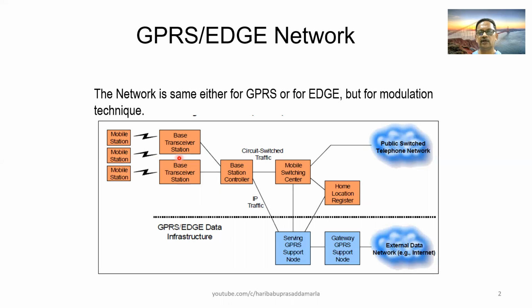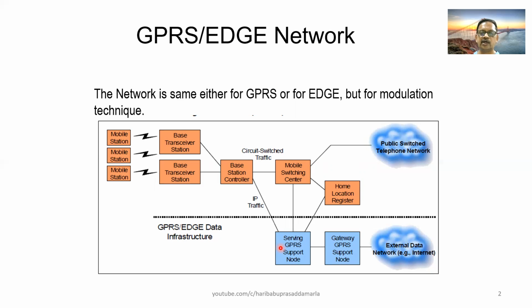Whatever the elements we have shown in brick color, it is nothing but our circuit switched GSM network, which is connected to the public switched telephone network for communication with the landline network. Only the bottom part after this dotted line, whatever elements we have shown, they are meant for IP traffic or data communication or for access to the internet.